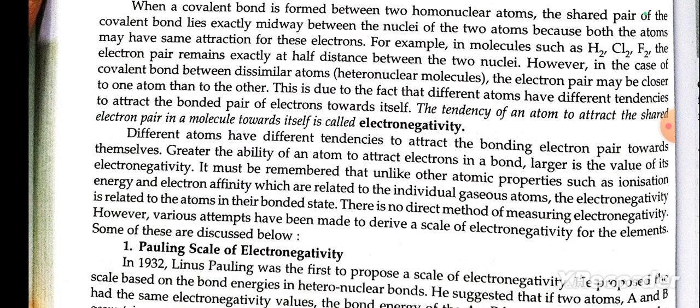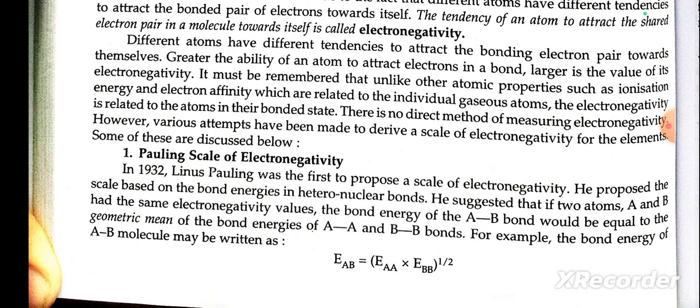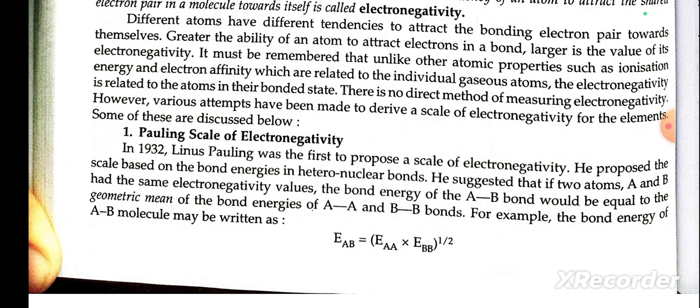The greater the ability of an atom to attract the electrons in a bond, the larger is the value of its electronegativity. It must be remembered that unlike other atomic properties such as ionization energy and electron affinity, which are relative to the individual gas atom, electronegativity is related to the atom in its bonded state.